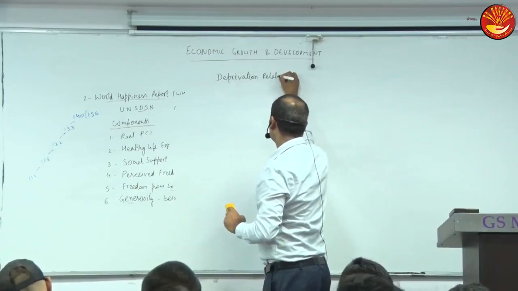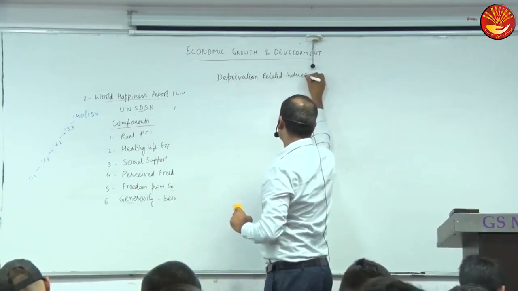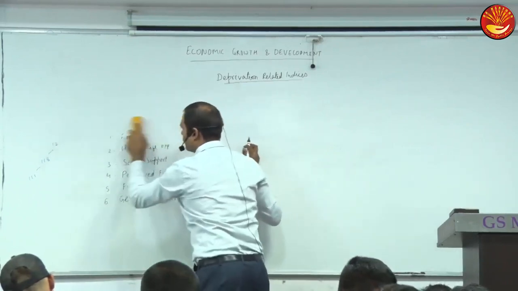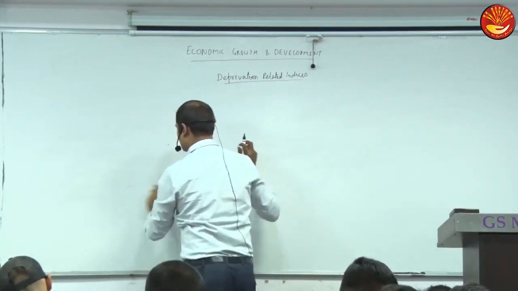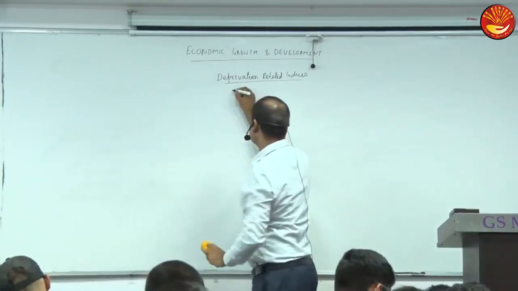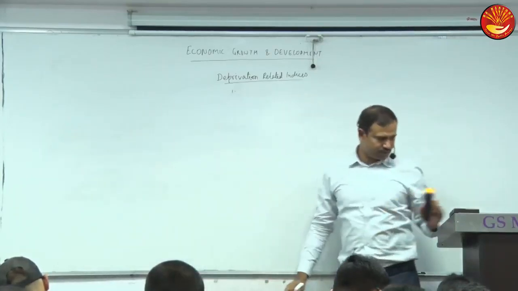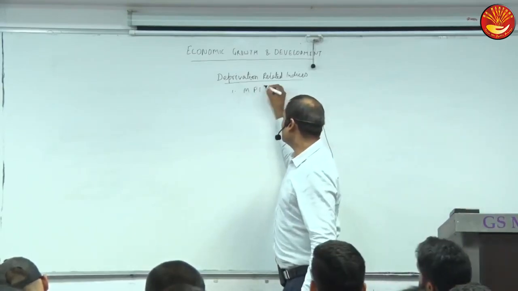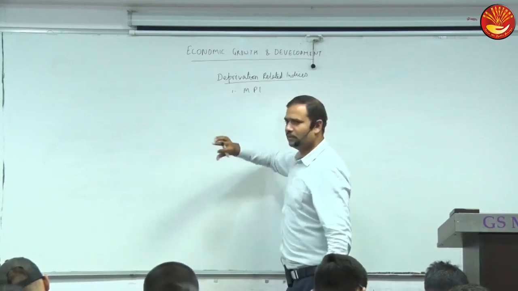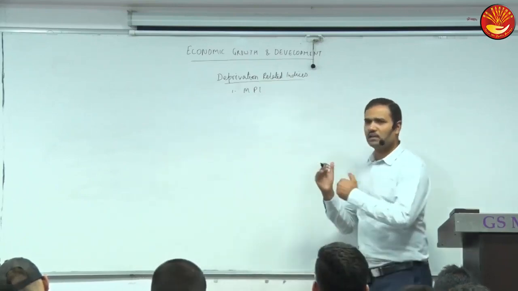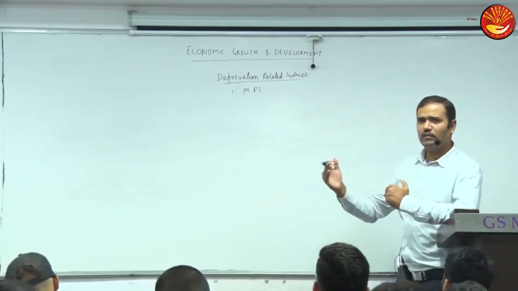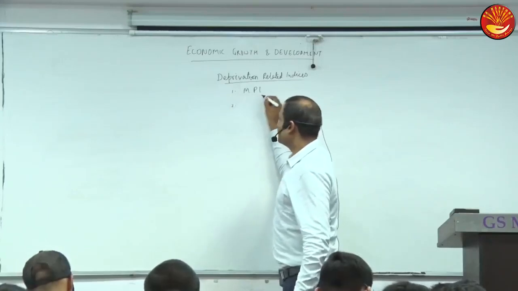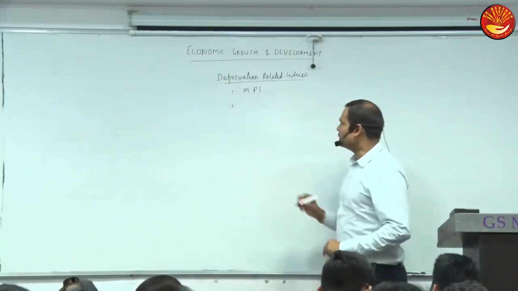Deprivation related indices. One index I told you, which index? Multidimensional Poverty Index, MPI. But as I told you, I will discuss it in poverty management, because I have to correlate with the poverty estimation by India and by the World Bank. Then I will take up this Multidimensional Poverty Index. It is relatively long also, so I will discuss in detail with poverty estimation in the next chapter.